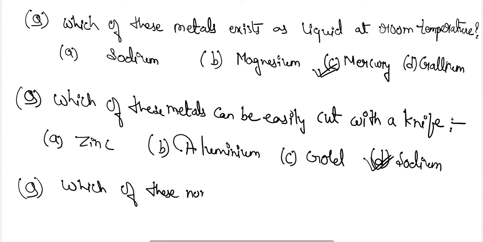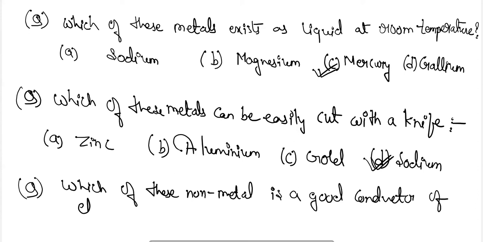Which of these non-metals is a good conductor of electricity?